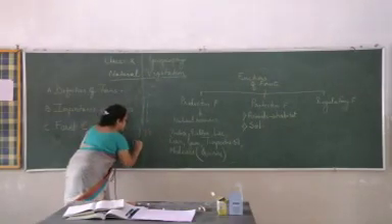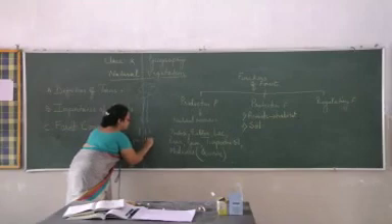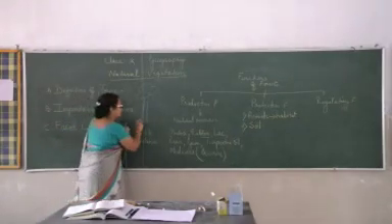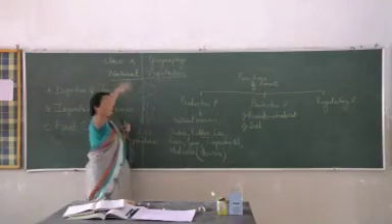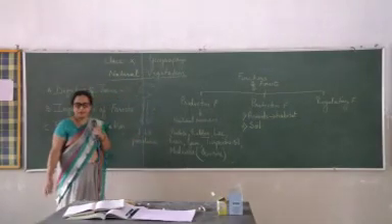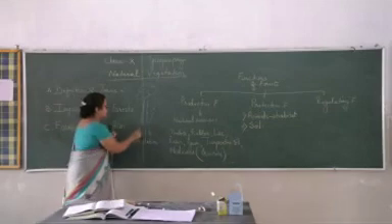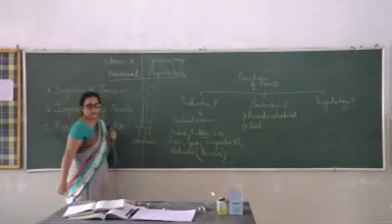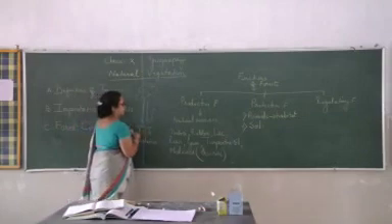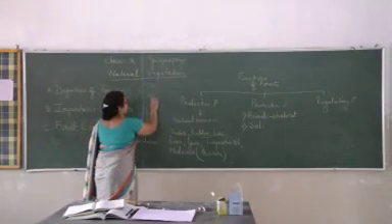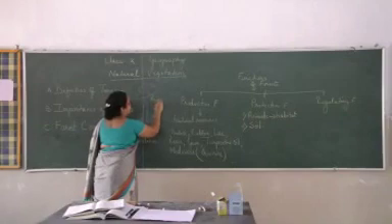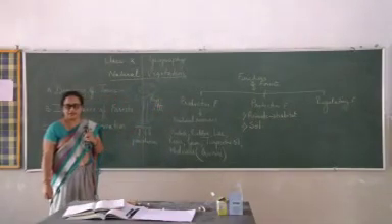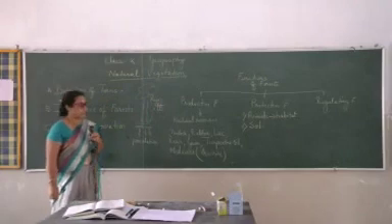This is known as percolation. Some percentage of water evaporates and goes back into the atmosphere. The remaining percentage of water on the earth's surface, it flows. This water, note down the term, is known as run-off water. Run-off, R-U-N, a hyphen and O-double-F, run-off water.